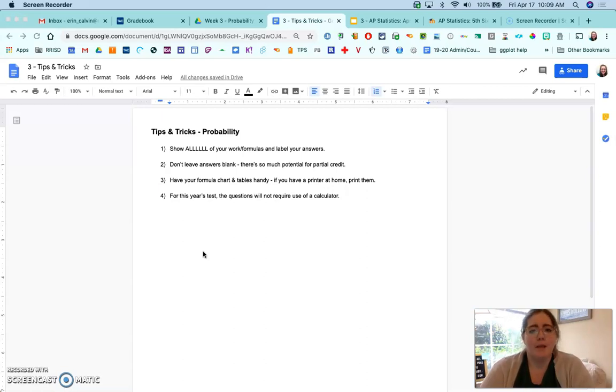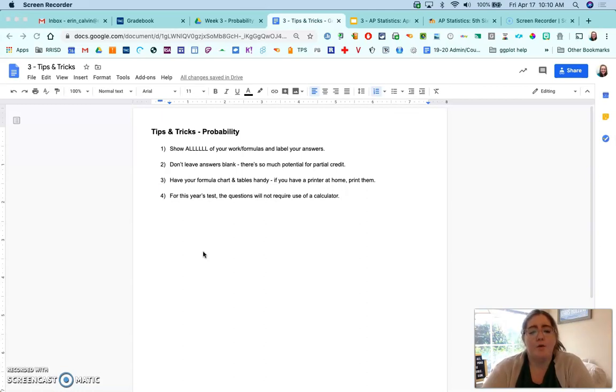So like if on part B you have no idea how to find that probability, and in part C, you know you have to use the probability from part B to answer part C, don't just leave everything blank, right? If you don't know what to do on part B, you can't even think of a clue, make up a probability, make up a number, and then use that number to answer part C so that you at least have the possibility of getting part C correct. So that's my tip there, to not leave answers blank. Always put something, even if you're not sure what exactly to do. Putting something gives you that potential of getting partial credit, and partial is always better than nothing.